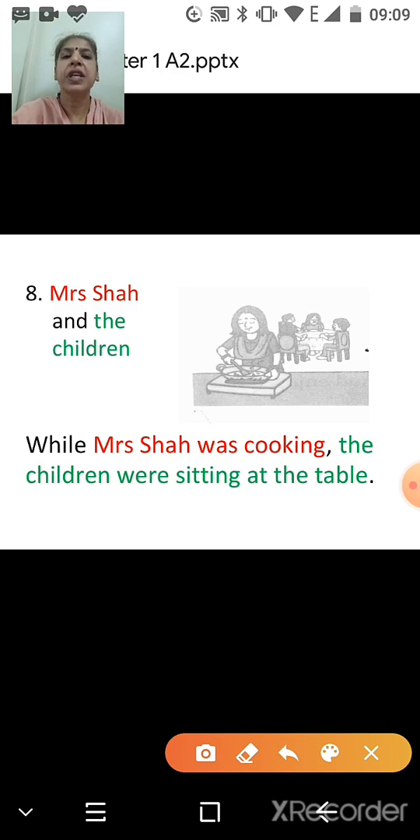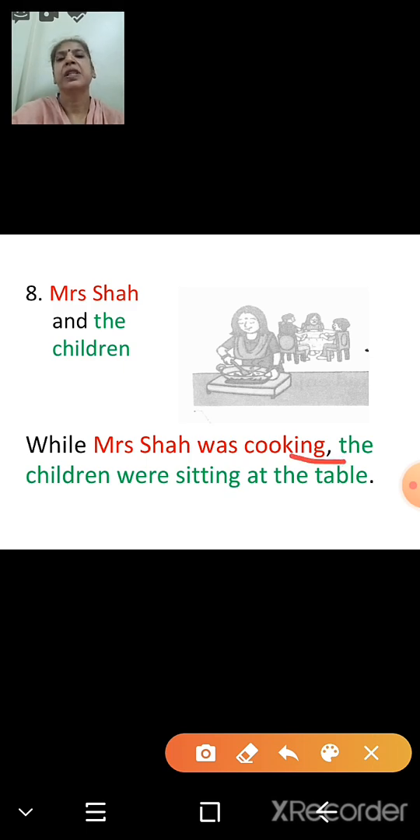Now, what do we have to keep in mind? Punctuation mark, comma. That we have to put. So, what have we learnt here? Use while in the sentence. That is, write sentences using while.